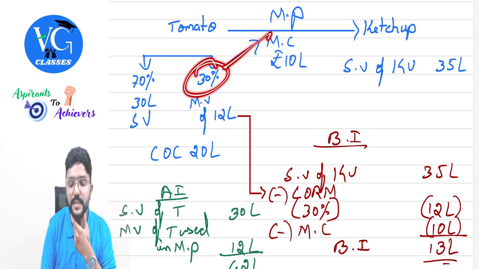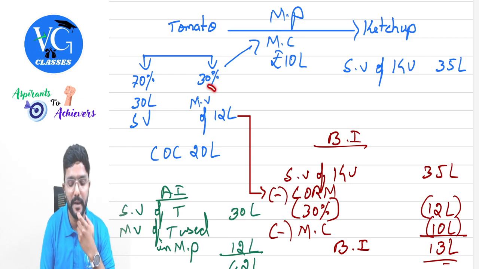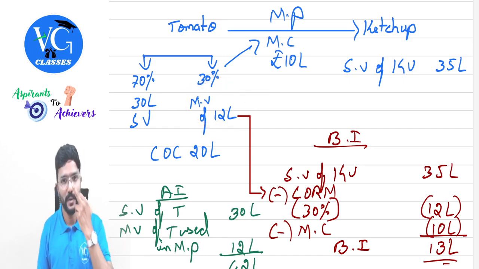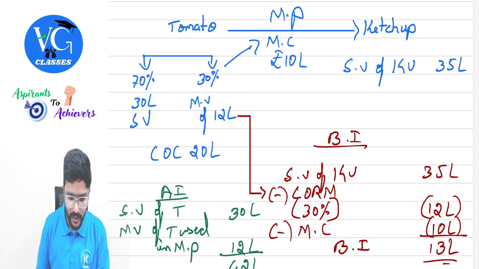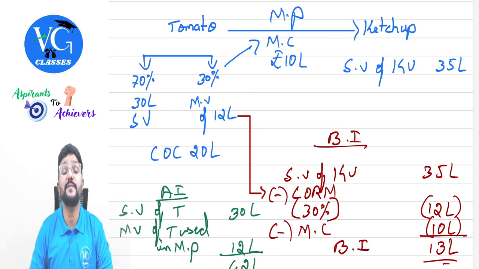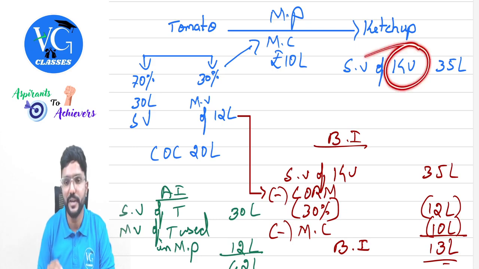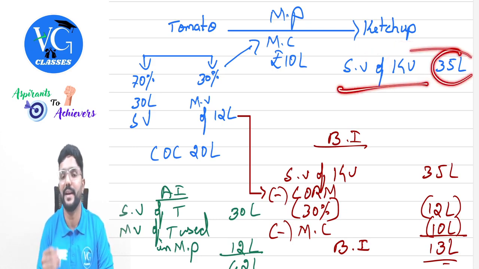Whereas the remaining 30% is used in the manufacturing process. So we are not selling it in the open market. So I cannot consider sale value. Instead of that, what should I take? Market value. So the market value of that tomato which is used in the manufacturing process is 12 lakh. Okay, sir. Now, in order to convert tomato into ketchup, the assessee has incurred a manufacturing cost of 10 lakh. And later, whatever ketchup has been manufactured, it is sold. Sale value of ketchup is 35 lakh.